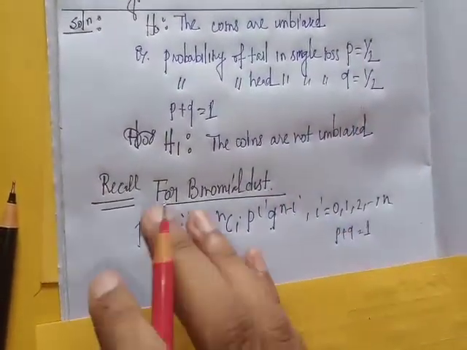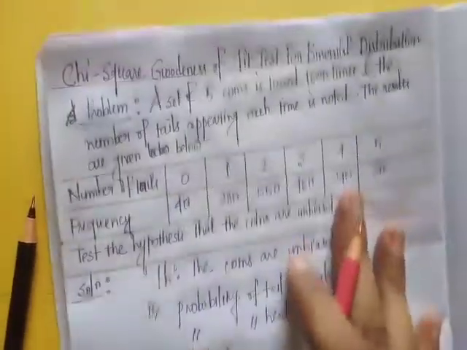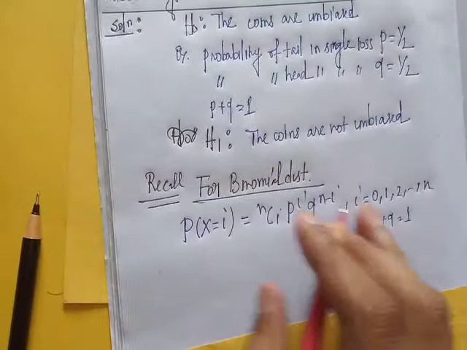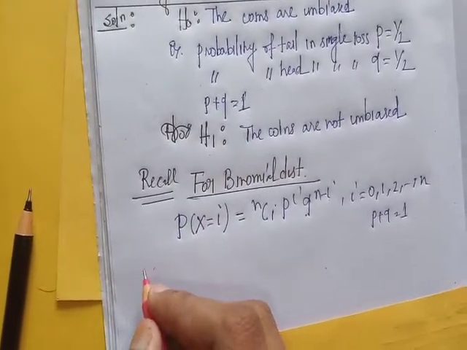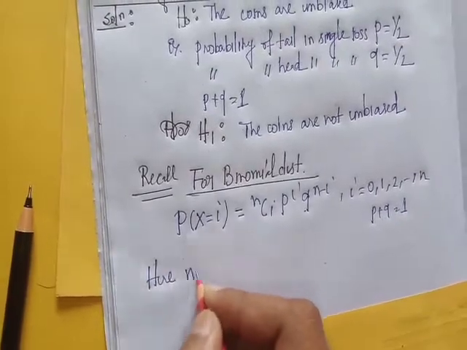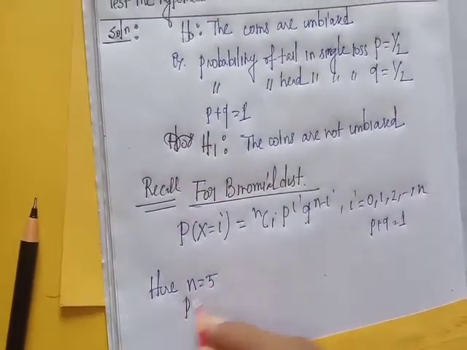Here n equal to 5, since 5 coins are tossed. So in this problem n equal to 5, p equal to half, q also equal to half.